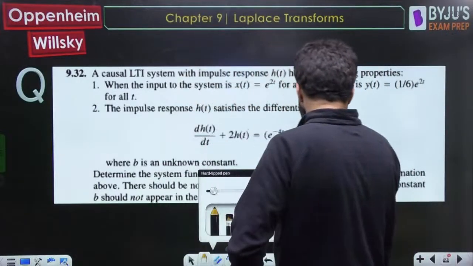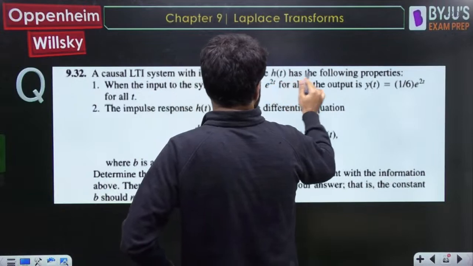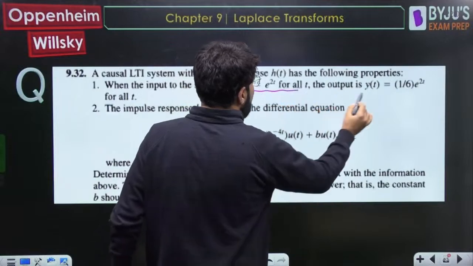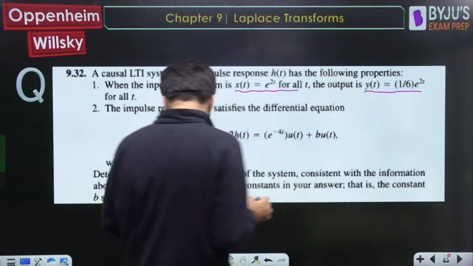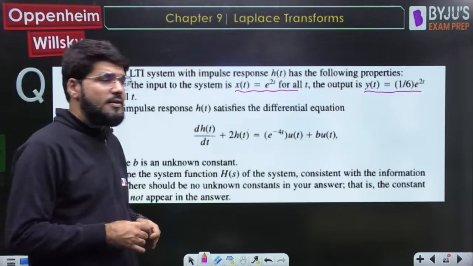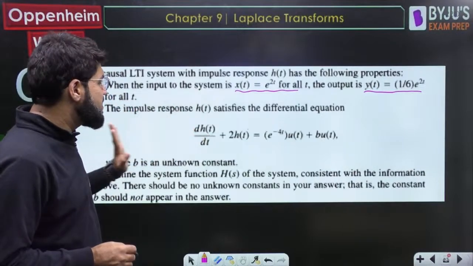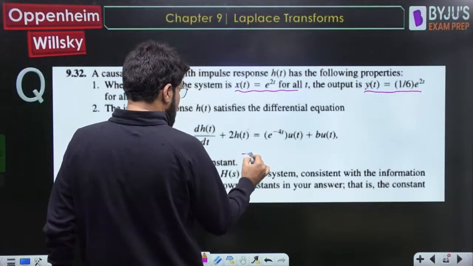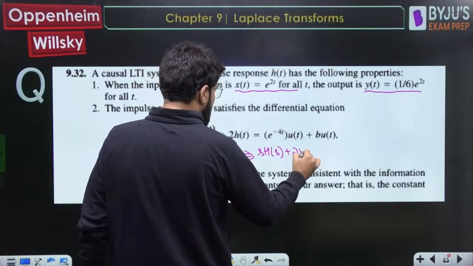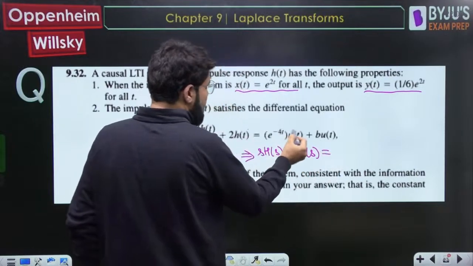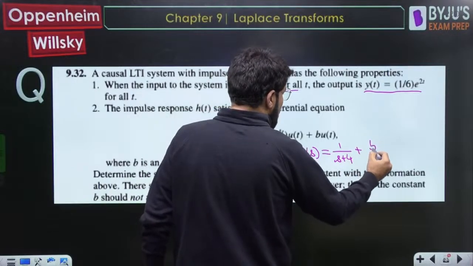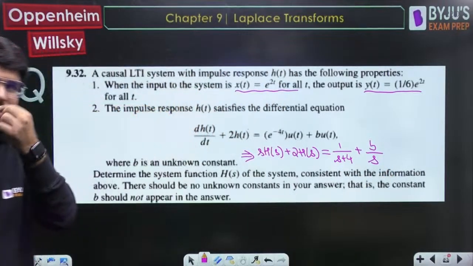A causal LTI system with the impulse response ht has the following properties. When the input to the system is e power 2t for all t, the output is 1/6 e power 2t for all t. ठीक है. Impulse response ht satisfies the differential equation. Okay. So impulse response satisfies some differential equation. So here, if you convert to the S domain, S into HS plus 2hs is equal to e power minus 4t ut, Laplace transform. Laplace domain में जा रहे हैं तो 1 upon s plus 4 plus b ut Laplace is 1/s, तो plus b upon s. ये लिख सकते हैं हम लोग.